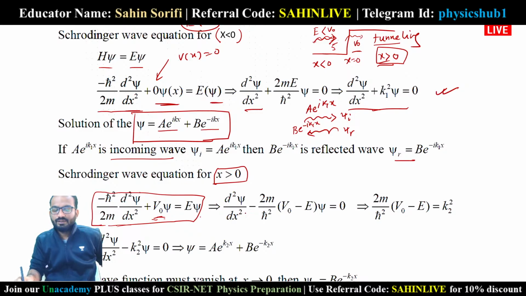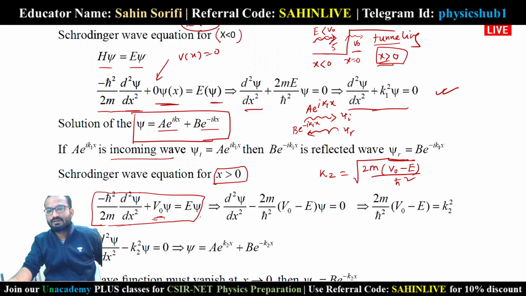Now you can see here we cannot write k2 equals root over 2m(E minus V naught), because E is less than V naught. So here we have to write 2m(V naught minus E) divided by h-cut square, because k2 is a wave vector. Wave vector cannot be negative, cannot be imaginary. So that is why, instead of E minus V naught, we have written V naught minus E. V naught minus E is a positive quantity that will not make this k2 imaginary, and as a result we are getting a minus sign here.